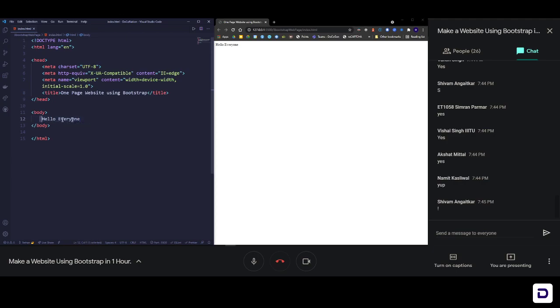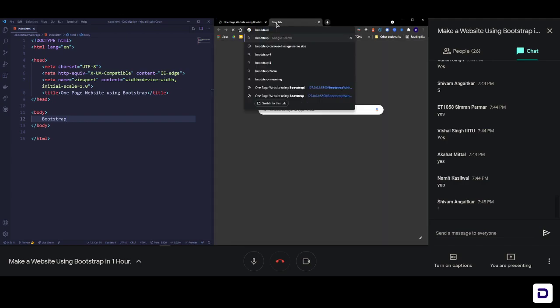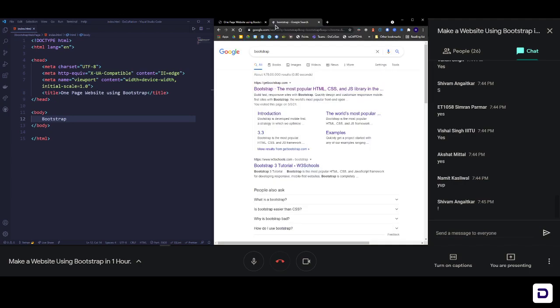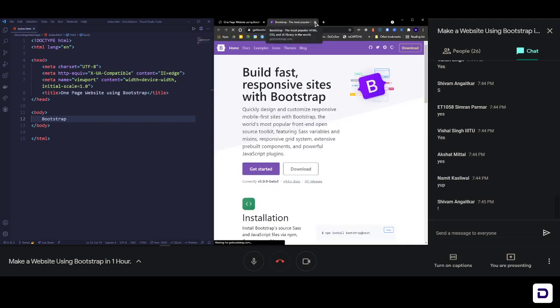Okay, so moving on, let's talk about Bootstrap for a while. Let's talk about Bootstrap and how to actually install Bootstrap in your code. So for that, what you need to do is open a new tab and search Bootstrap. Okay, and then you'll get this website, getbootstrap.com. Click on it and you'll be taken to a page. So today we are going to use the 4.6 version of Bootstrap because version 5 is still in beta stage. Okay, so that's not the stable version of Bootstrap yet.